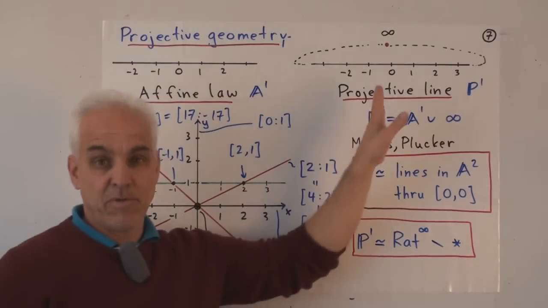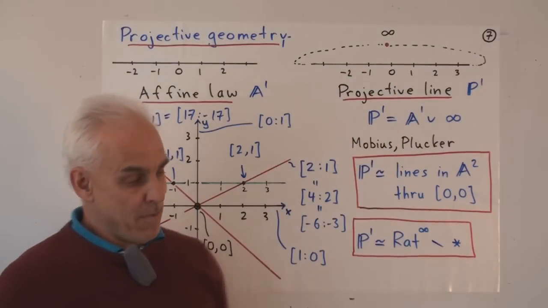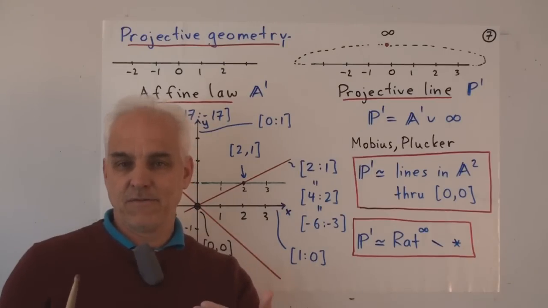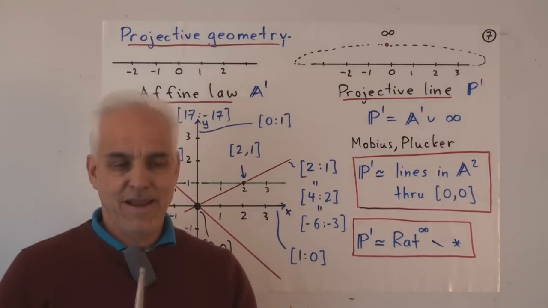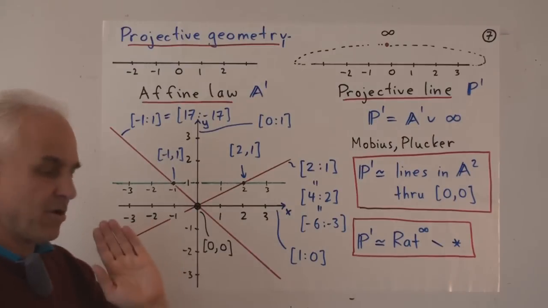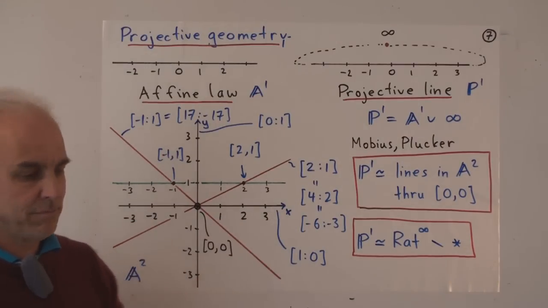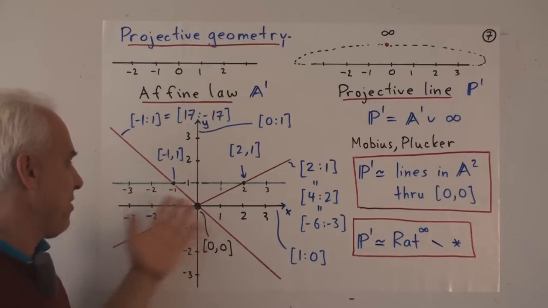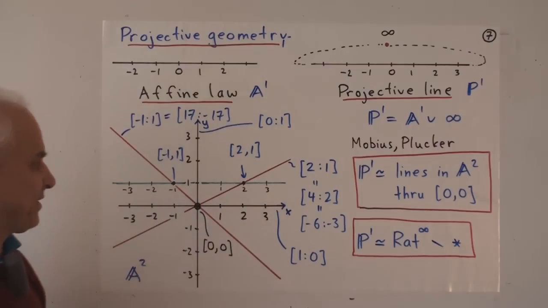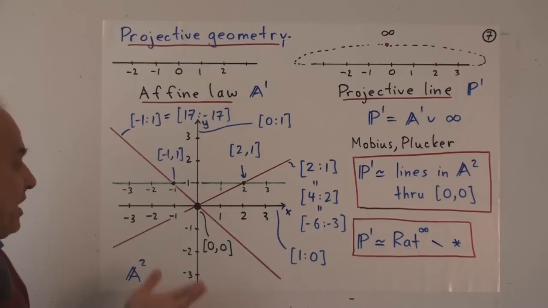Now admittedly that's a little bit vague, but in the 19th century Mobius and Plücker realized how to make this completely precise and how to replace this kind of vague diagram with something completely cut and dried, which is very much in the spirit of the last few videos, and you'll recognize various pictures that we've shown many times.